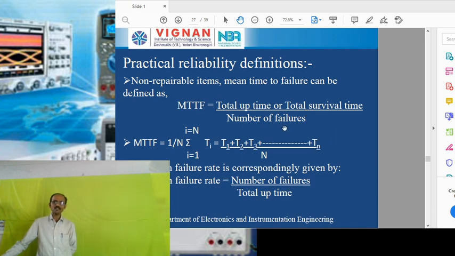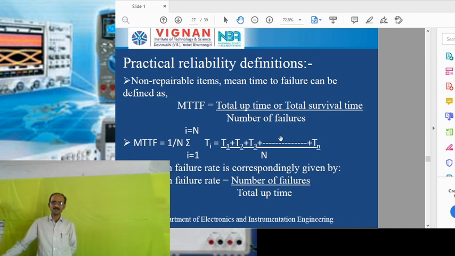In this case, for example, if you take one component like one resistor or one IC, integrated circuit, and use this resistor for a large number of days, at any one day the resistor is going to be damaged. For example, if the resistor is used for 6 months, after 6 months we cannot use the resistor for further applications.